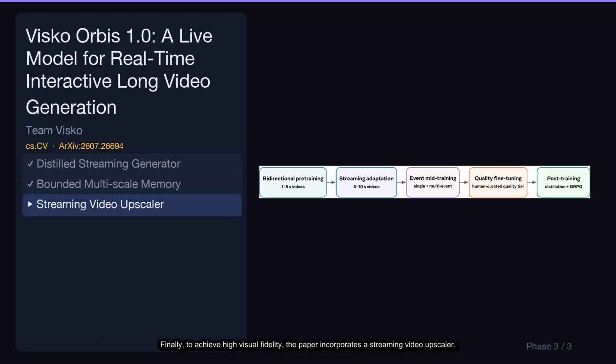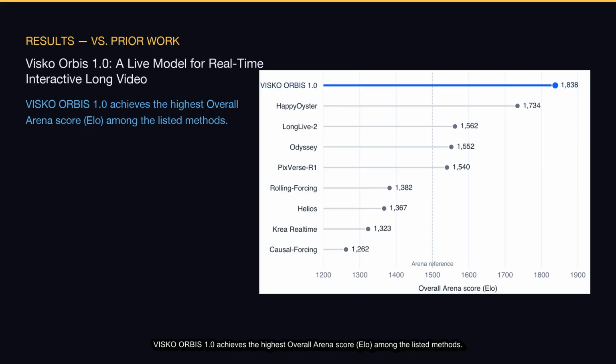chunks. Finally, to achieve high visual fidelity, the paper incorporates a streaming video upscaler. This component, which operates after the generation pipeline shown here, enhances the content to deliver real-time 4K video. Visko Orbis 1.0 achieves the highest overall arena score, yellow, among the listed methods. With a yellow score of 1,838, it substantially outperforms the next best method, Happy Oyster, and all other baselines.